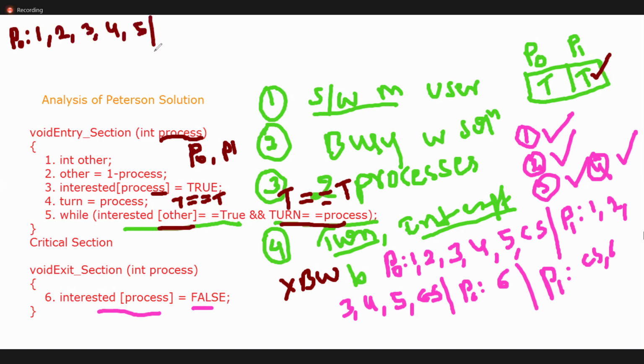Let us assume it is preempted. P1 starts to execute: 1, 2, 3, 4.